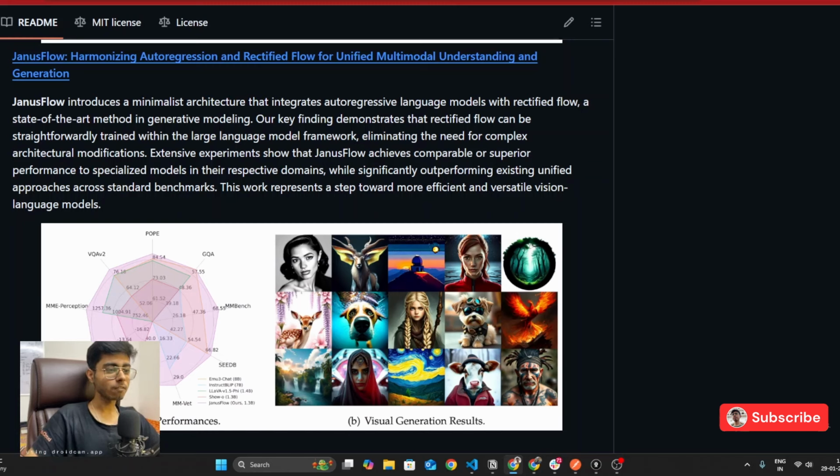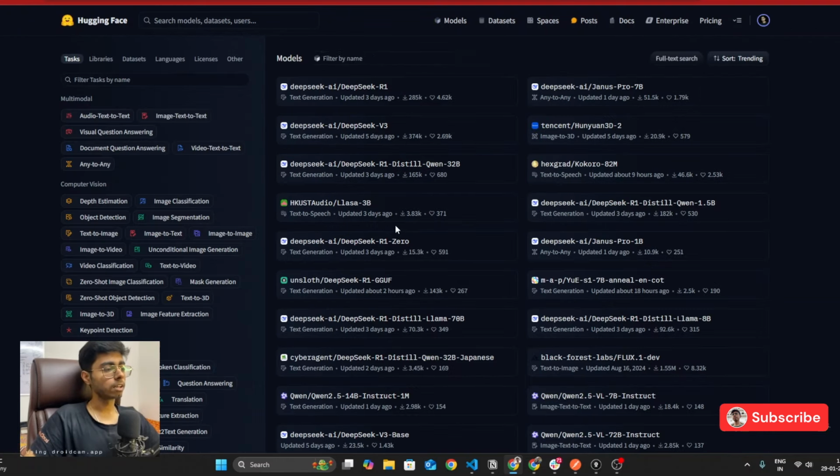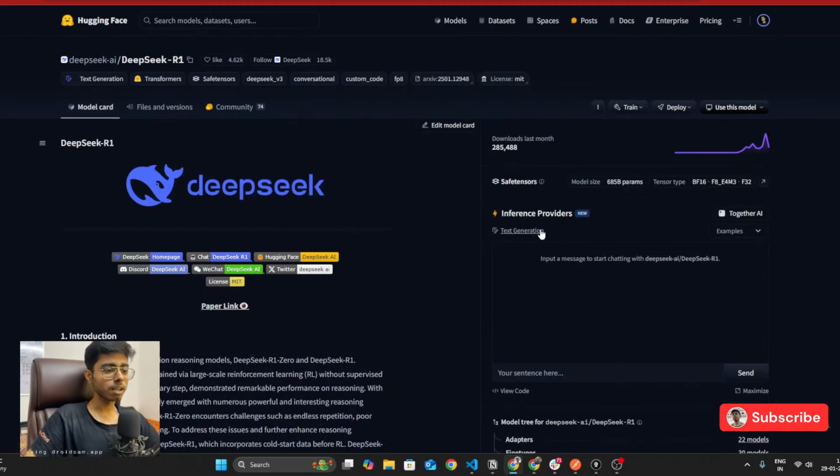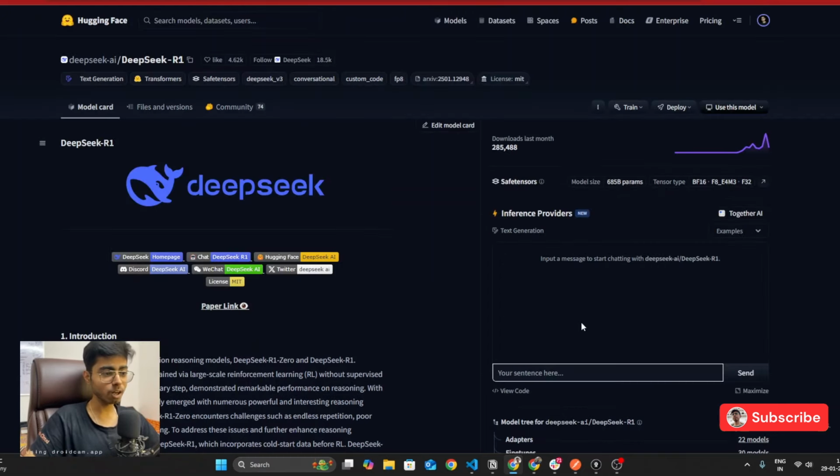So let's go on Hugging Face and see how to use these DeepSeek models over there. So I'm on Hugging Face, and if I go to models, yes, you can see at the top itself, they are trending. A lot of traffic Hugging Face is getting because of these DeepSeek models. So go on DeepSeek R1, right? And you can use the inference API. So you can see that your sentence will be over here, and you don't have to pay anything to DeepSeek or to Hugging Face right now to try it out.